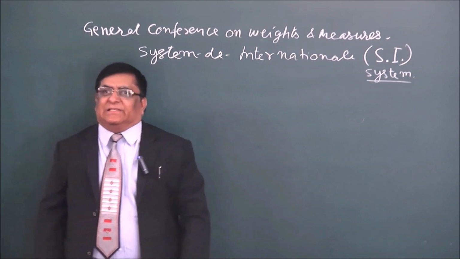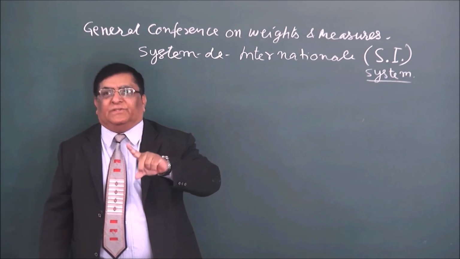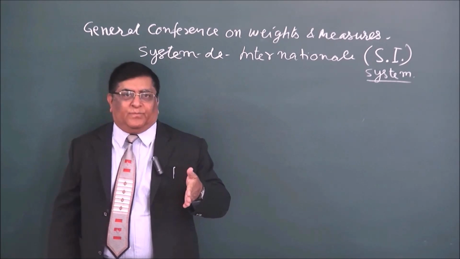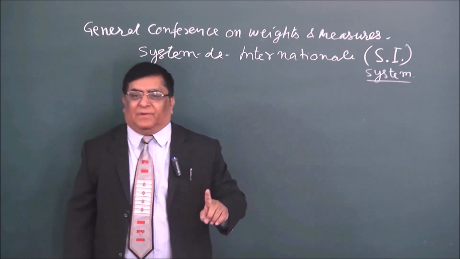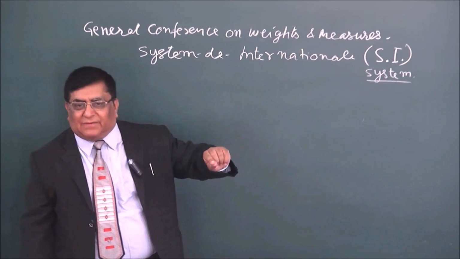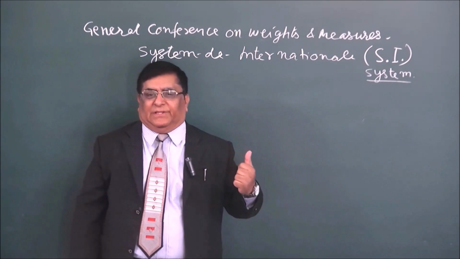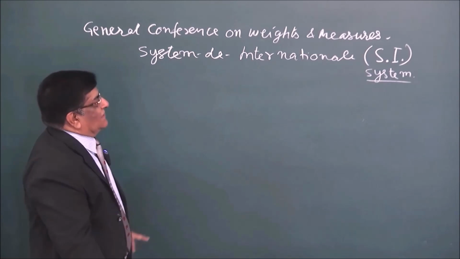Now, in the SI system, all the quantities were included, which we have done in the previous class. There were 7 plus 2, 9 fundamental quantities, which were taken as fundamental quantities in the SI system, and you have seen the units which we have written in the chart over there. So, this is Système International.